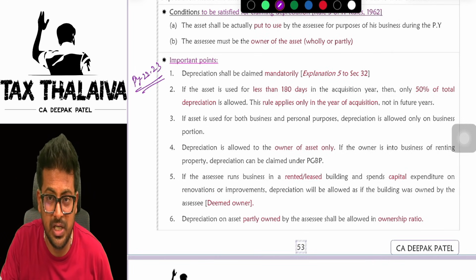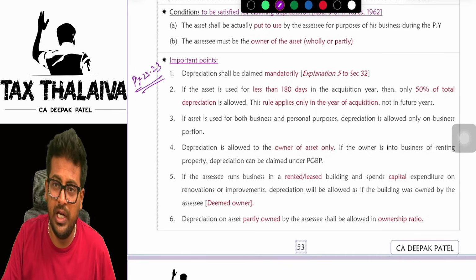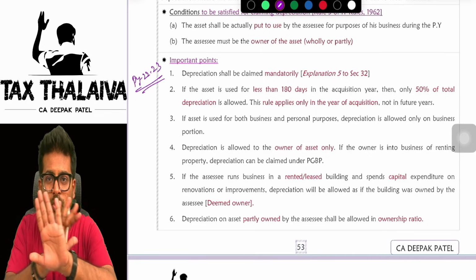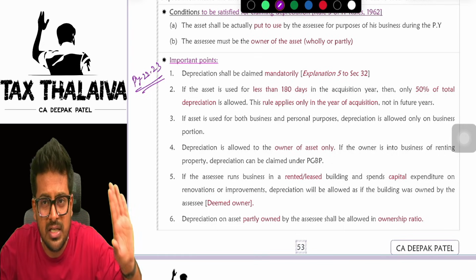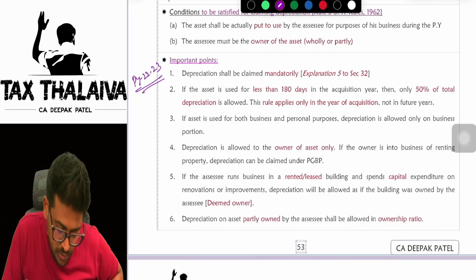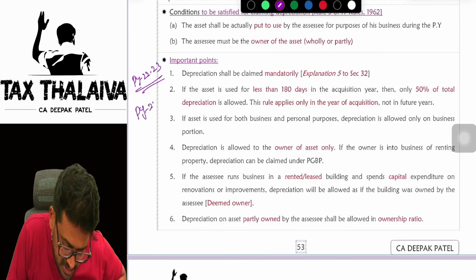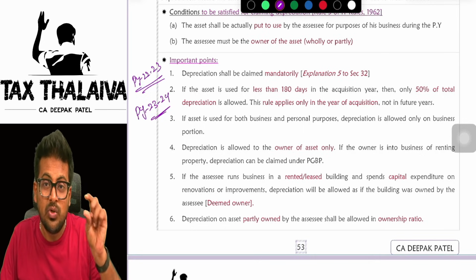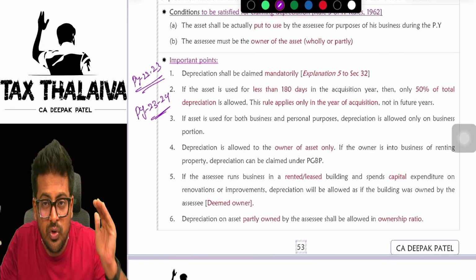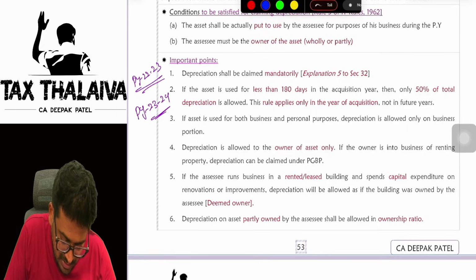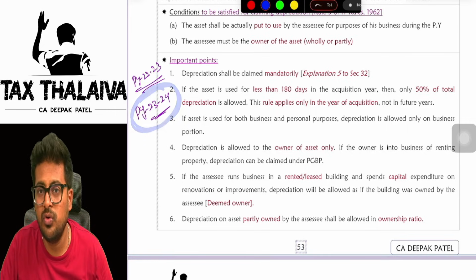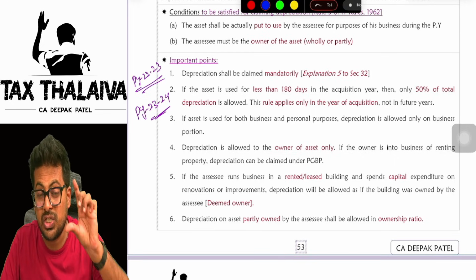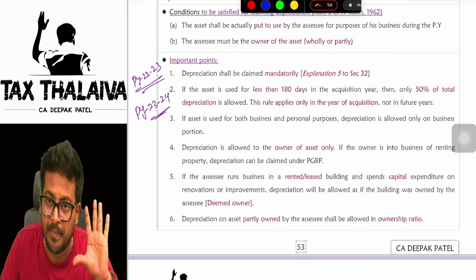You purchased a machinery in the previous year 22-23, but you did not start using this machinery. You started using the machinery in previous year 23-24, for example. So in 23-24, even if you use the asset for less than 180 days, still you will claim full depreciation.